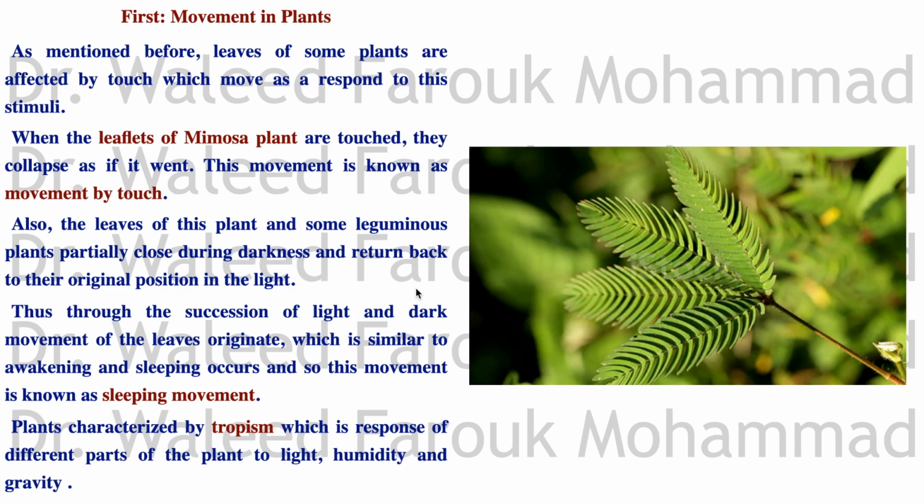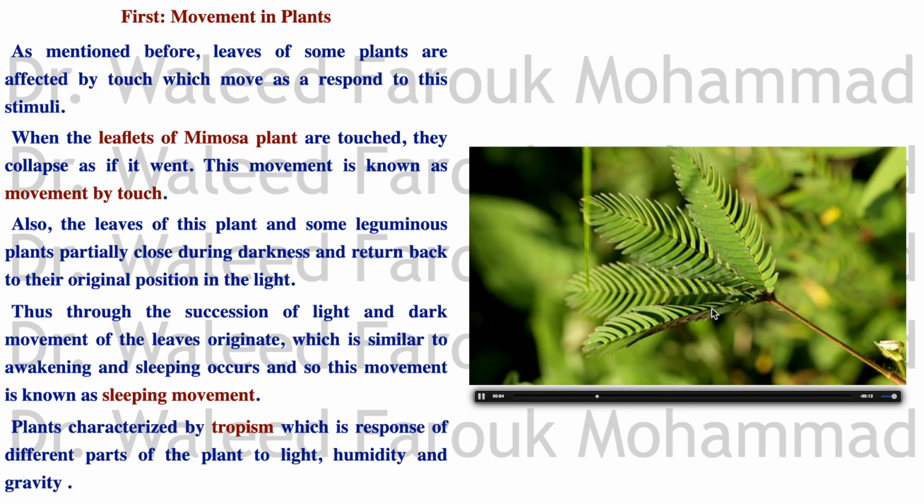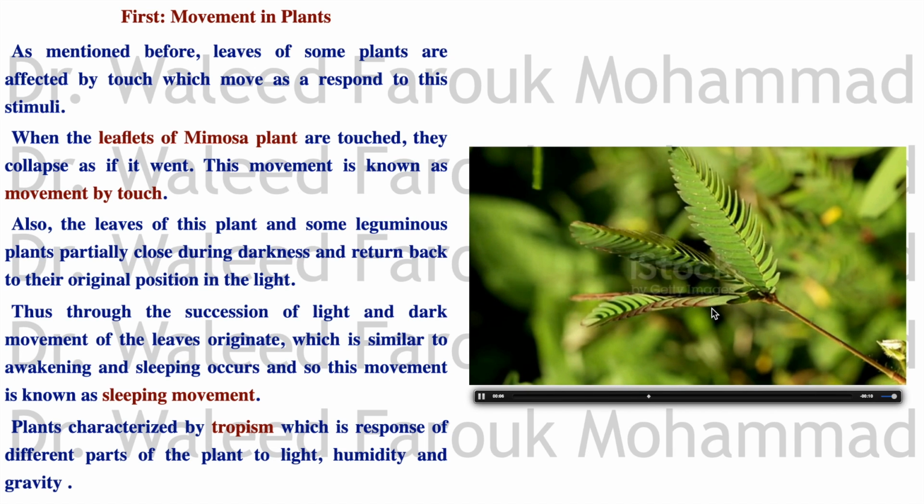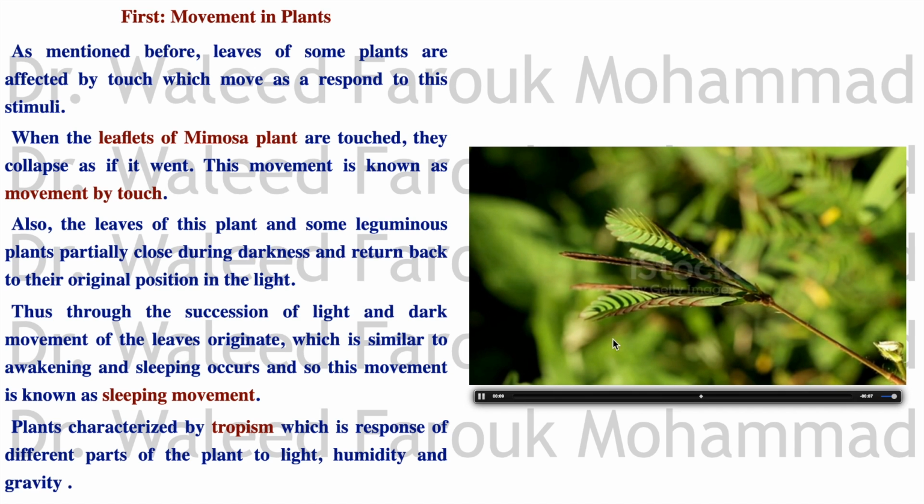Now we'll talk about movements in plants. Movements in plants can be due to different ways. It takes different forms. For example, if you study the leaflets of the mimosa plant, الست المستحية بيسموها, when you touch this plant, it will collapse. This is called movement by touch. When you touch the plant, it collapses. This is the kind of movement I'm talking about.